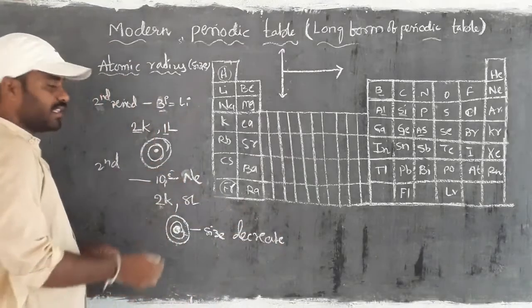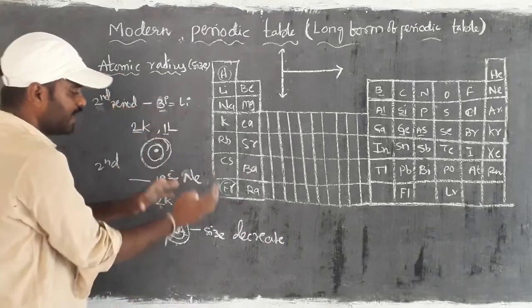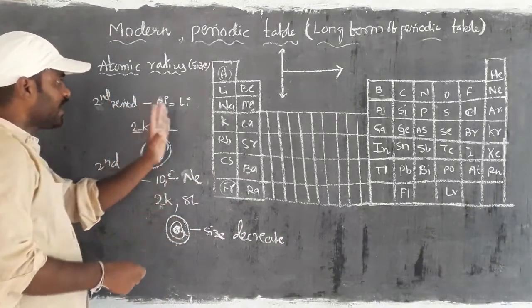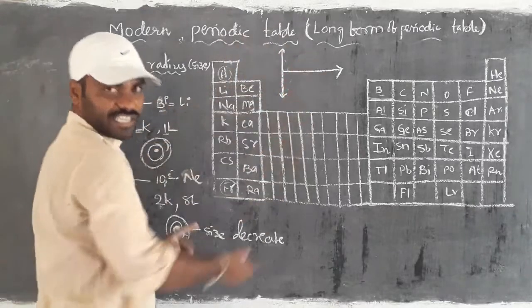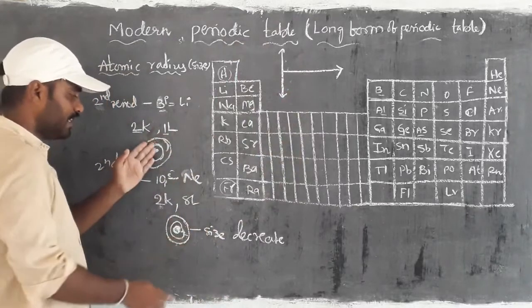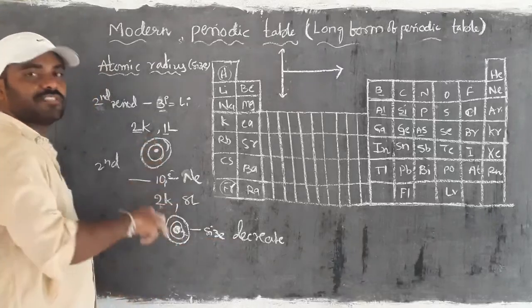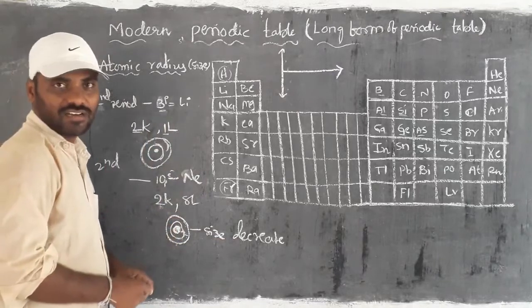If you compare the size of lithium and the size of neon, lithium is on the left side of the second period, and neon is on the right side of the second period. The size of lithium is bigger when you compare it with the size of neon.